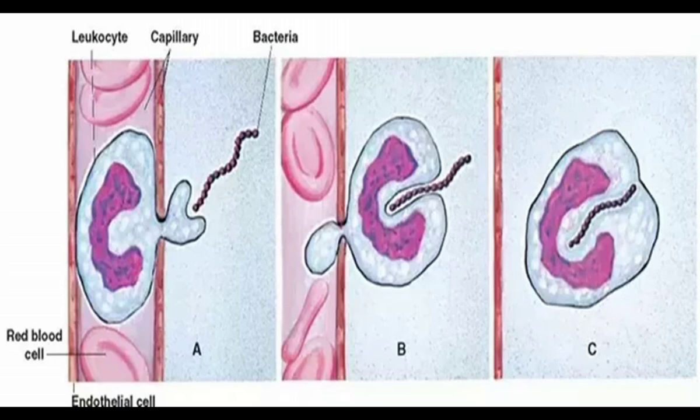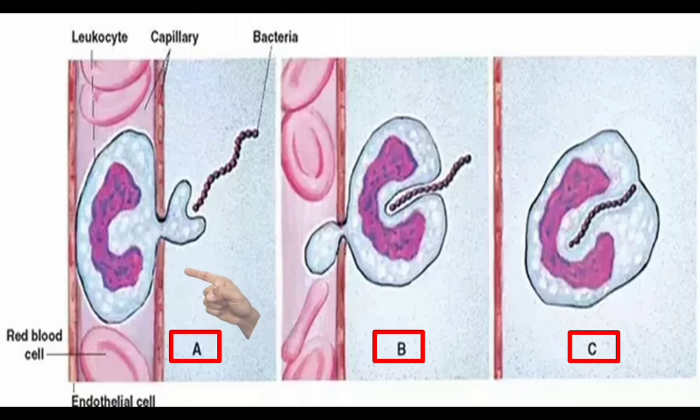Here it is explained in 3 stages: A, B, and C. These three stages show how the WBC comes out of the blood vessel. In A, the WBC starts coming out. Coming out of the WBC gets started because the WBC finds a bacterial cell. It starts developing pseudopodia. Pseudopodia are false legs.